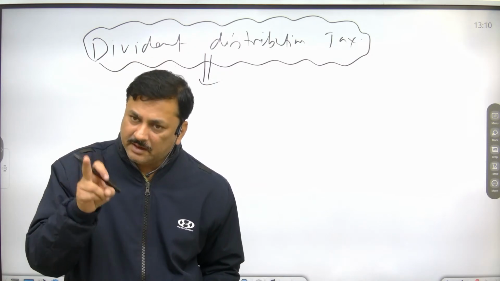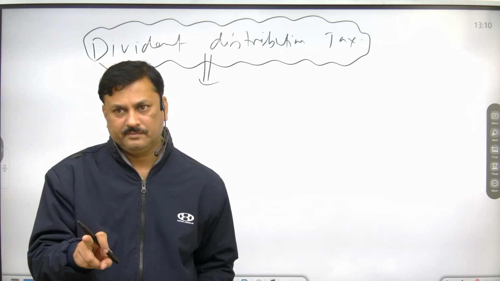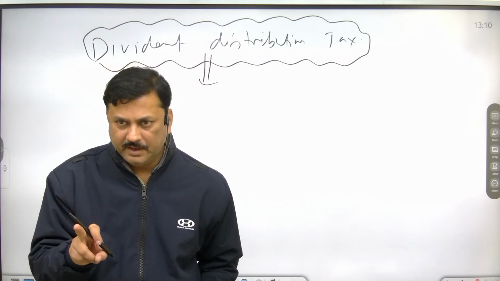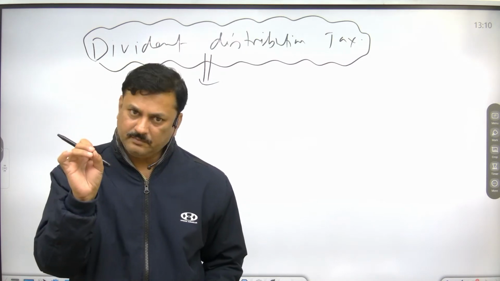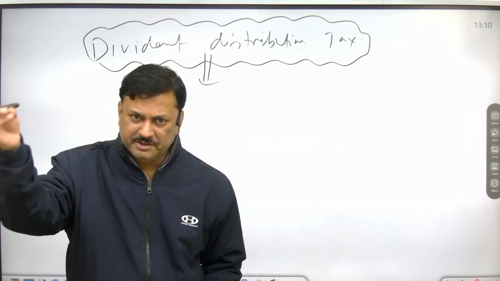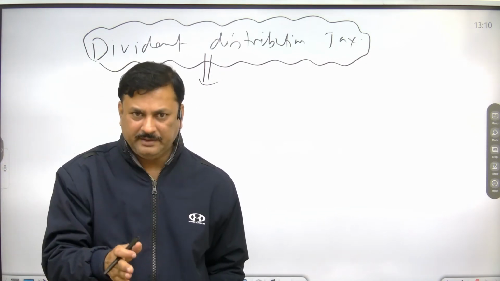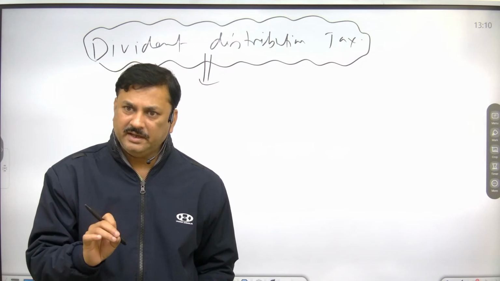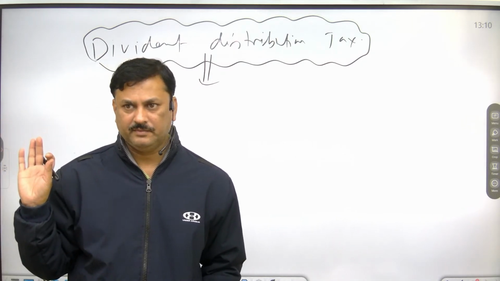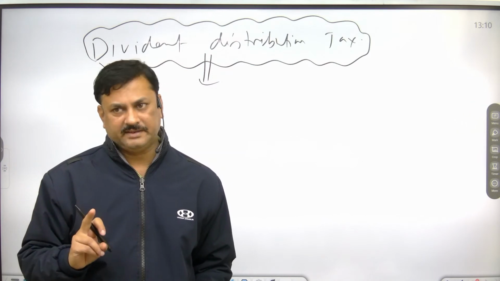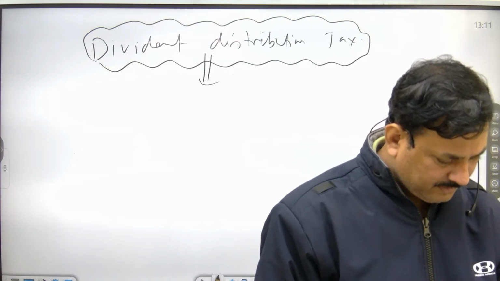That's why the company has to pay dividend tax to the government, and once it is declared, the company is going to distribute dividend, so within 14 days after the announcement, tax has to be deposited.